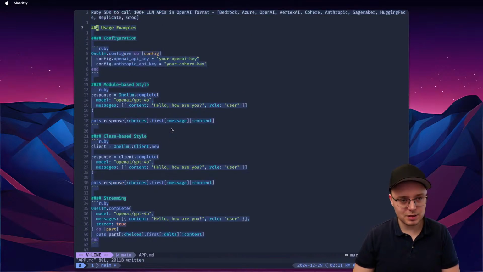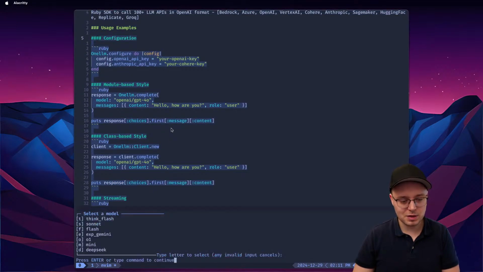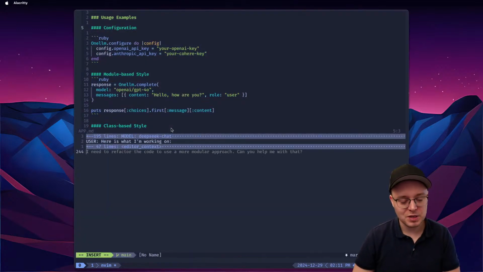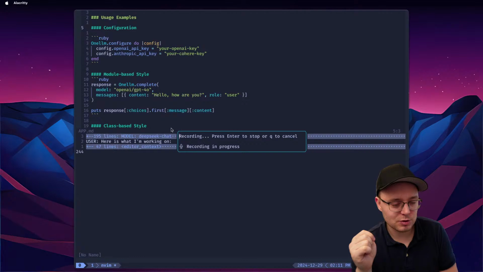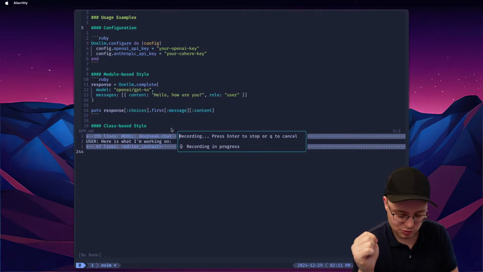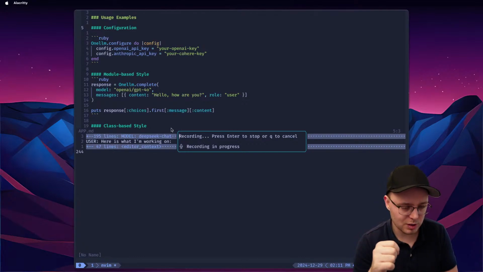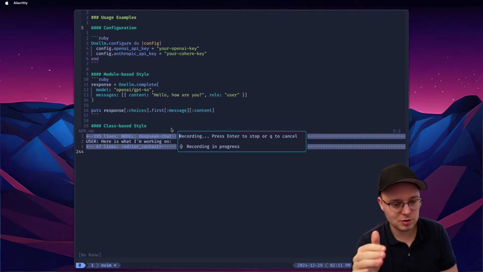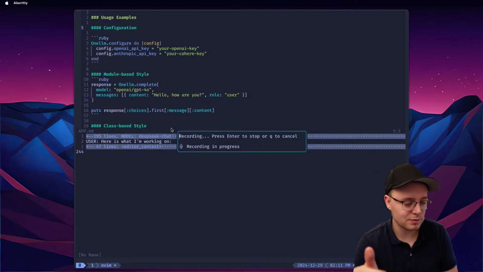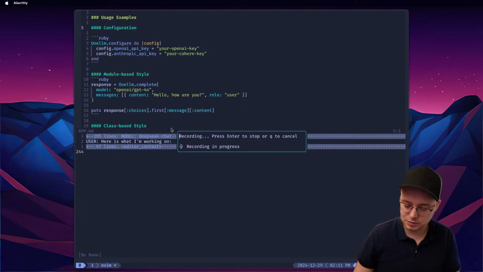So I can tell the LLM to just fix the examples, and I'll select the code that I want to change, and I'll tell it, hey, instead of using Ruby hashes in responses, we will actually be using objects. So it should be responses.choices.first.message.content, for example. Can you update all the examples to make this change, please?